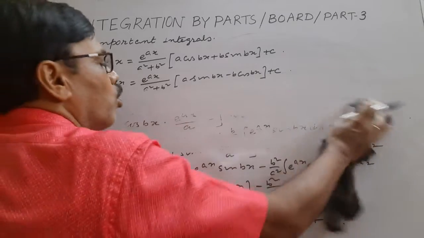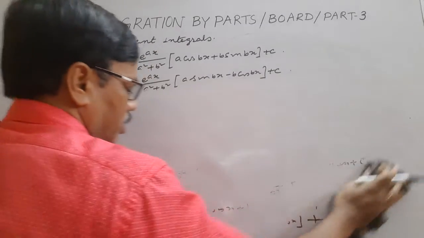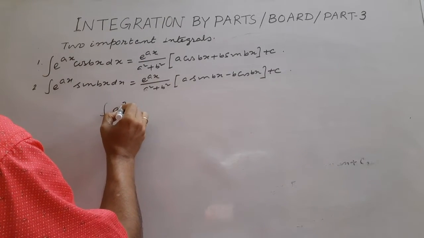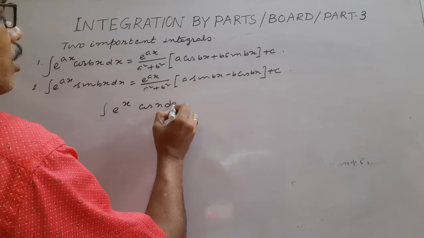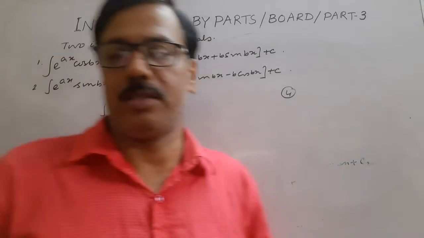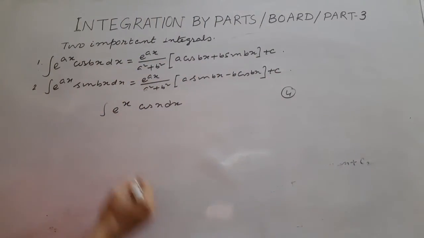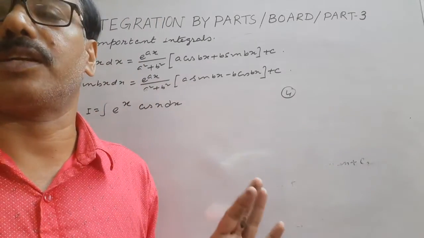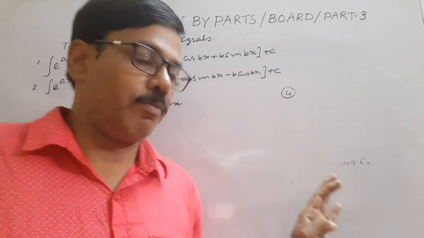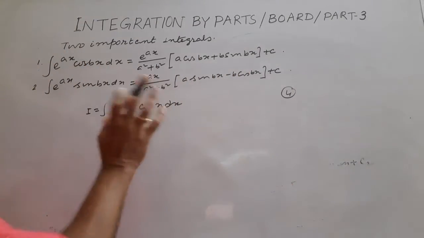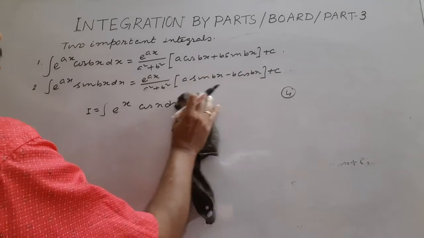So if it is a board problem, suppose e to the power x cos x dx, and if it is a 4 marks problem, you cannot use the formula directly. So in this case, you have to write this as I and integrate it by parts. Then you get the result if it is a 4 marks problem. But in case of an application, you can put the result directly.